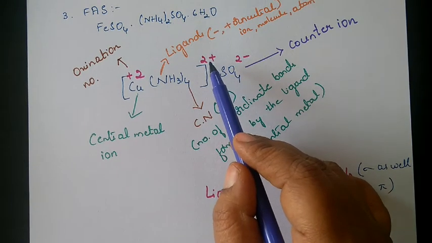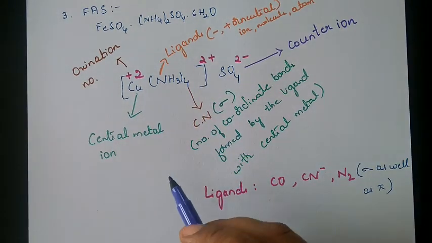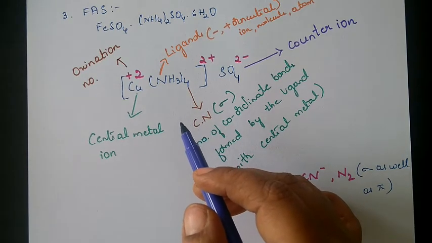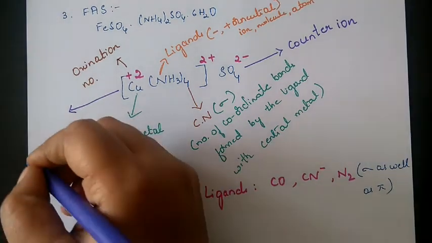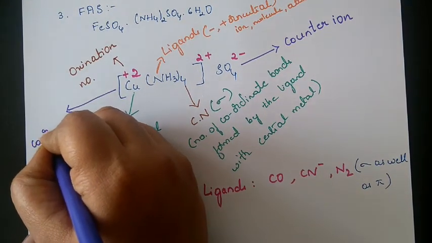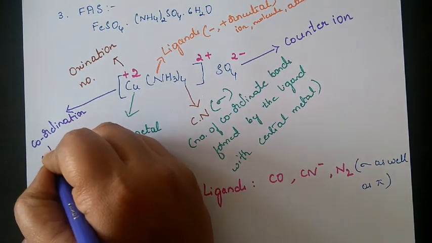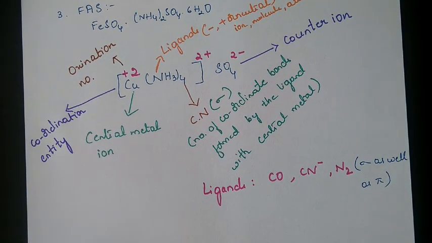Those positively charged counter ions will be written first, followed by the coordination entity. Inside the bracket, we have the central metal atom and the ligands, and this bracket part we are going to call the coordination entity. So this is the general representation of a coordination compound. This is what we have discussed, and this is all related to the theoretical part.